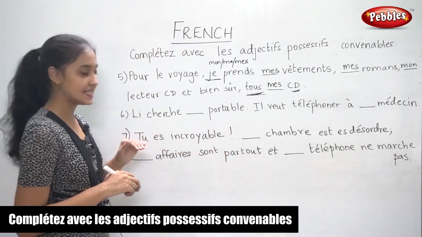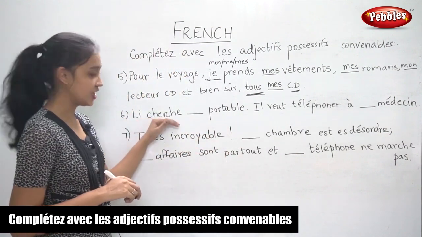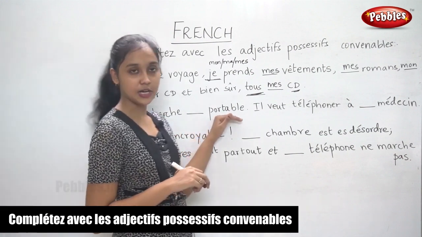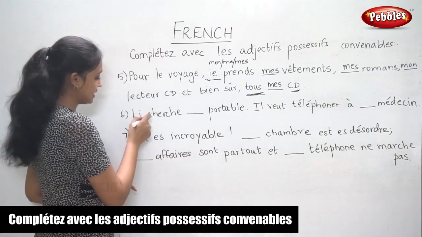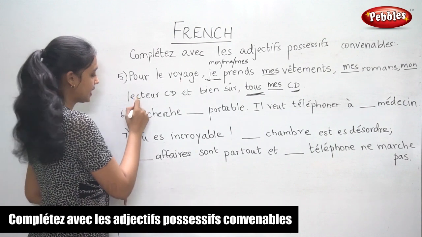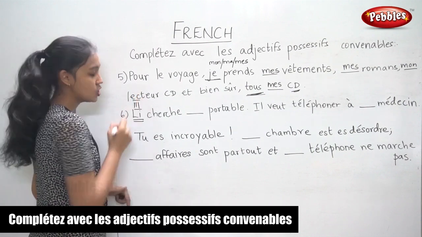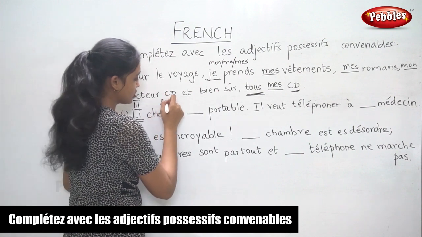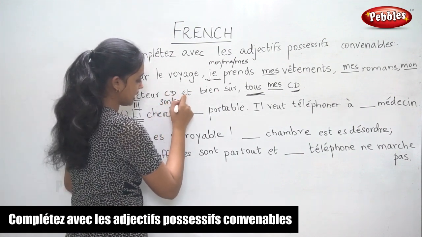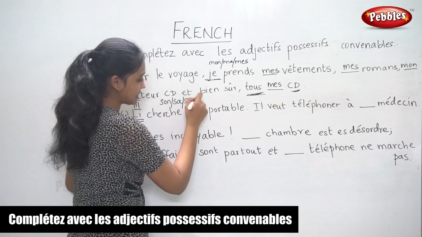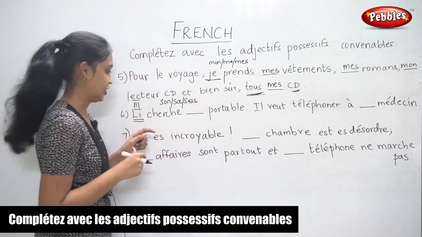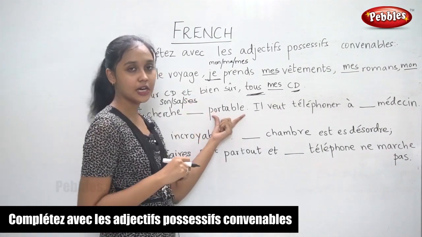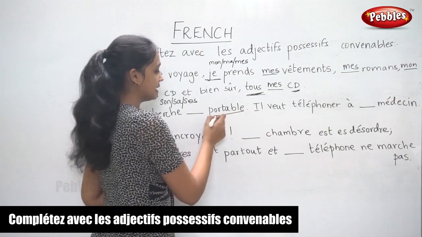Moving on to the next sentence, "Li cherche dash portable." Now the subject here is li. It is third person. So when the subject is in the third person, we have son or sa or ses as the possessive adjective. Now portable, this is the noun.